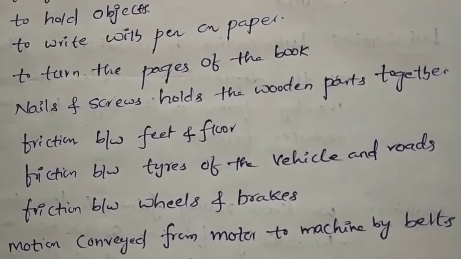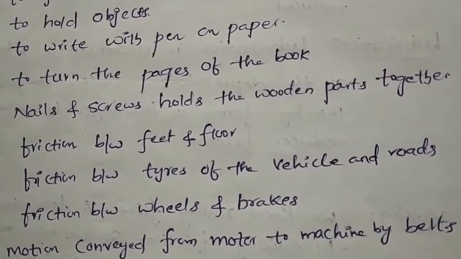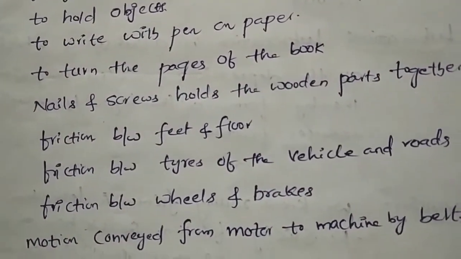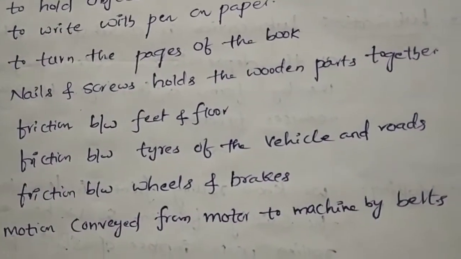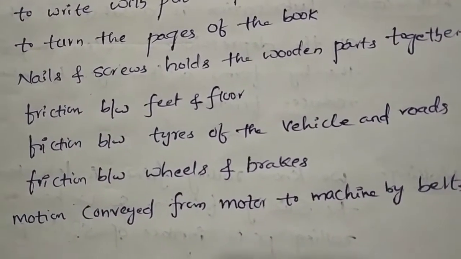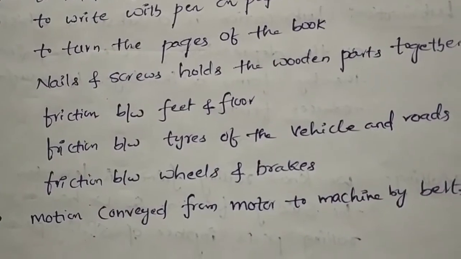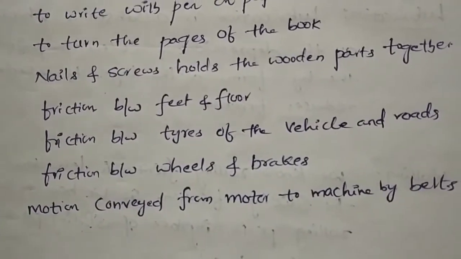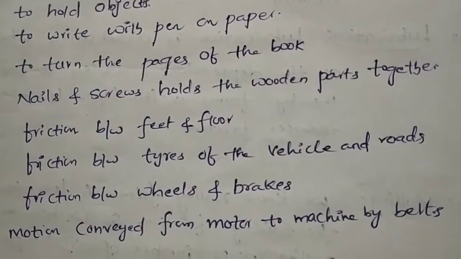Next is friction between the tires of a vehicle and the road. For example, when you are riding a bicycle on the road and suddenly apply the brake on a smooth surface, the bike will skid. Why? Because there is low friction between the tires and the road. If there is more friction between the tires and the road, then the vehicle will not skid.